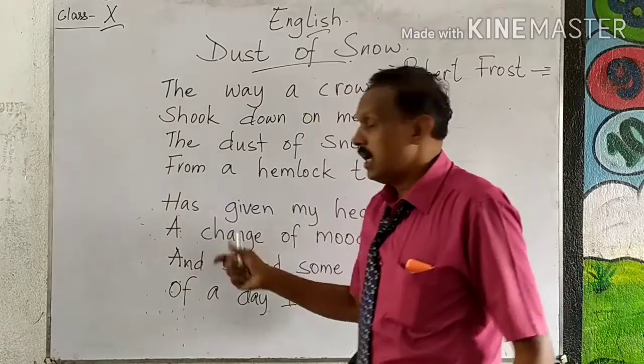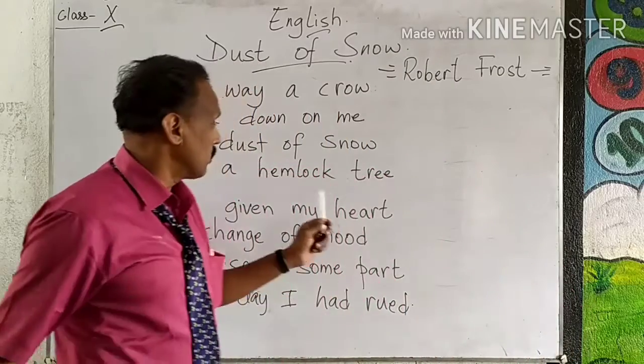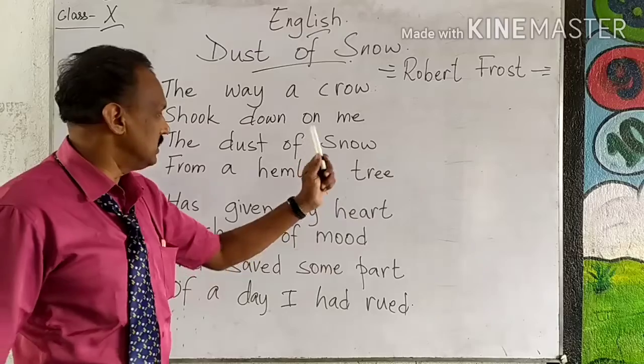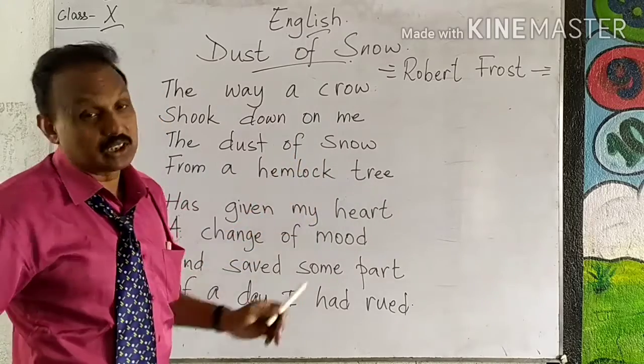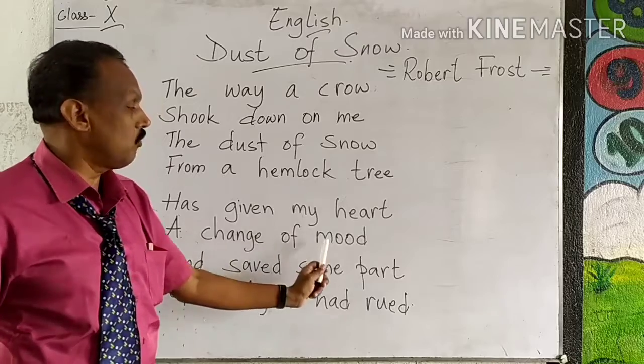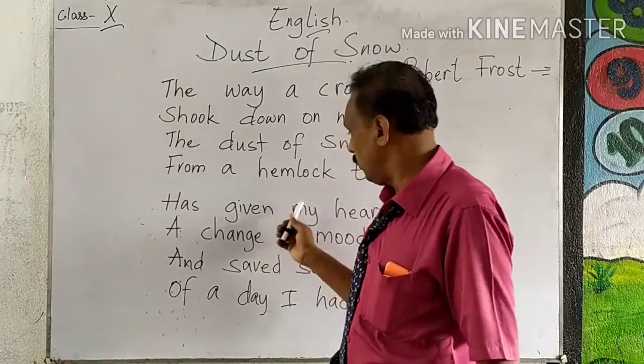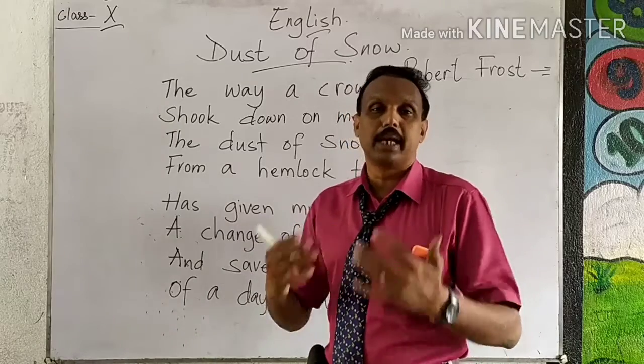So what is that one? Till the crow came, he was very melancholic. Melancholic means very sorrowful, very sad. That time only this crow came and shook it. "Has given my heart a change of mood." Now his mood changed. He was very sorrowful earlier. Now his mood became lighter.